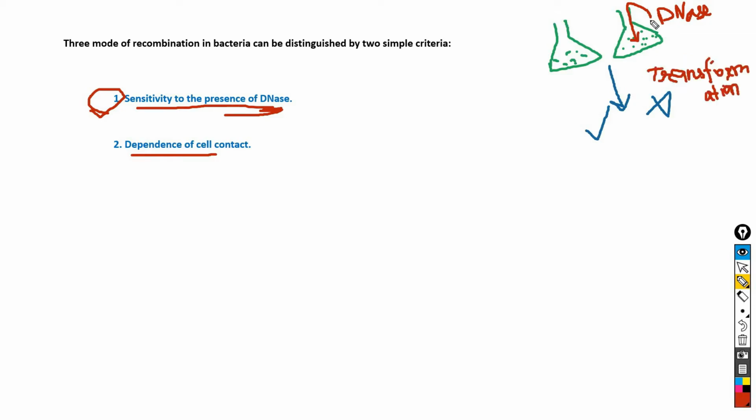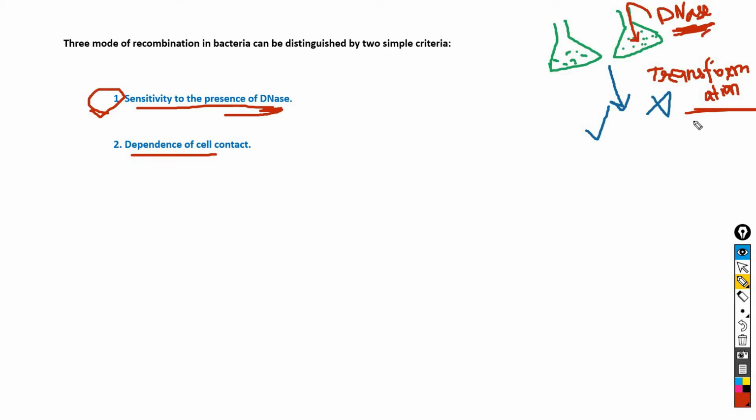So now the question here is why the recombination process does not take place in the media which has DNase? Because transformation is the uptake of naked DNA molecules, and naked DNA molecules present in the media are degraded by DNase. So when DNase is present in the medium, there is no naked DNA present. That's why transformation is not happening in the presence of DNase. So we can say that the transformation process is sensitive to the presence of DNase.